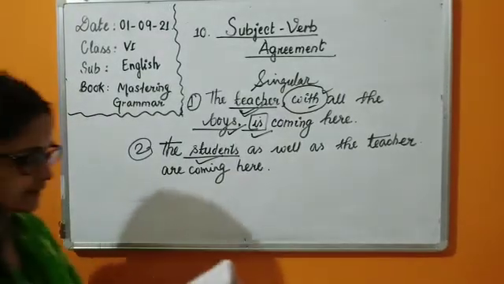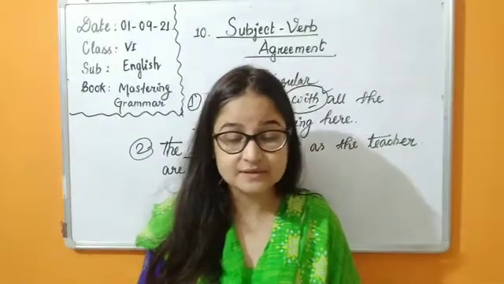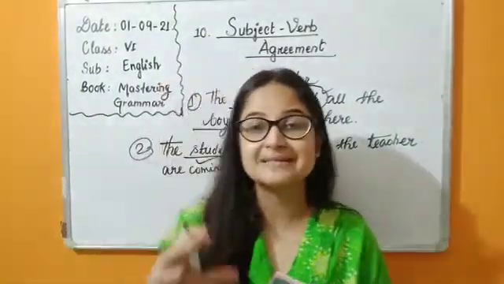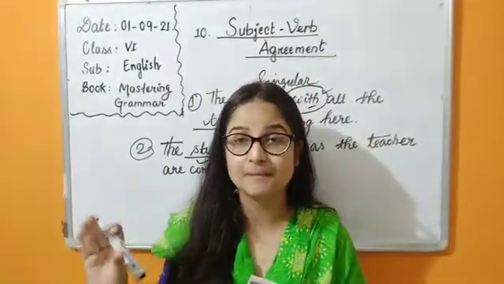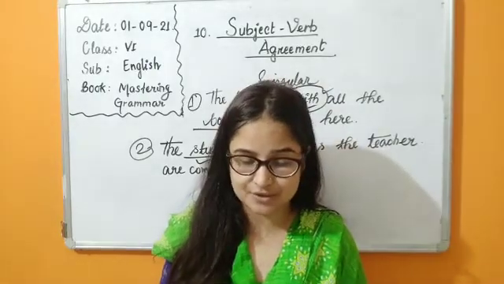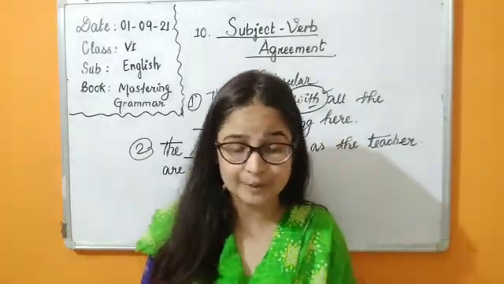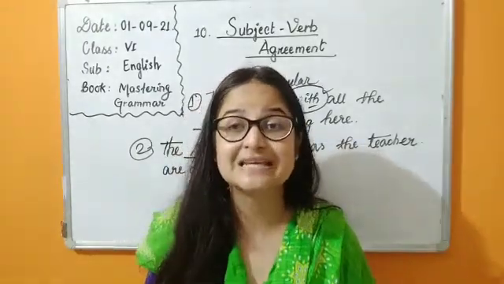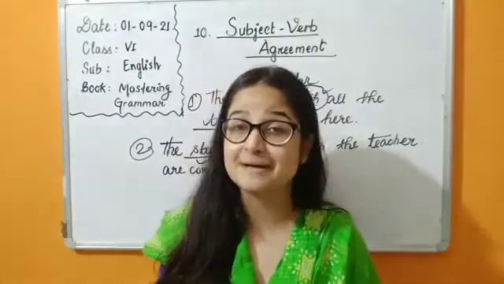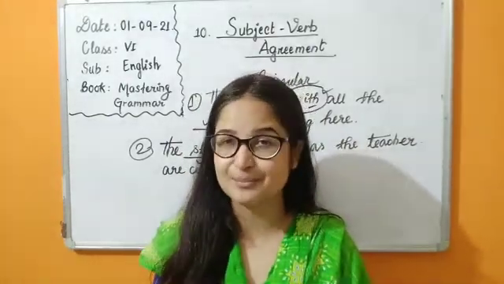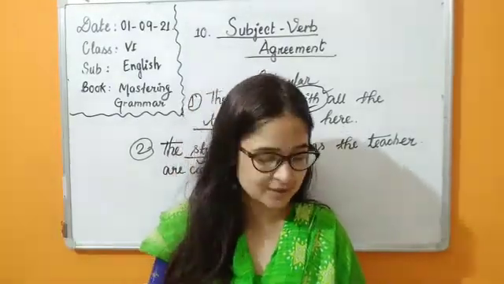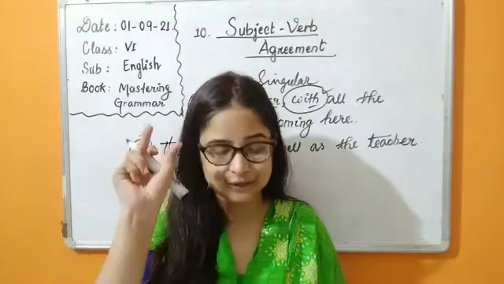Now let's move ahead. If the subjects are referred to as one, then the verb will be singular. Like bread and butter. When a combination is used, we consider them singular subjects, so we are also going to take a singular verb only. Like bread and butter tastes good, not taste good. You might think that they are two separate things, but no. Like bread and jam, bread and butter, two things which go together are always taken as a single unit.